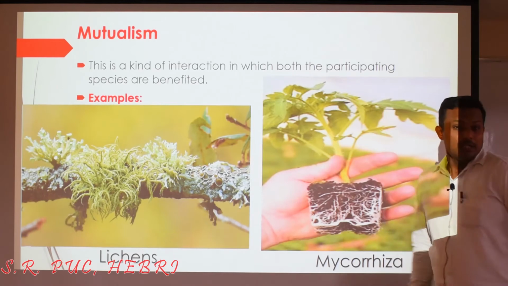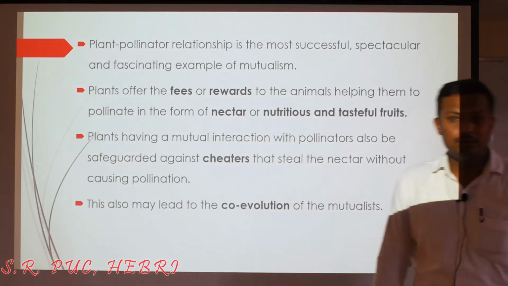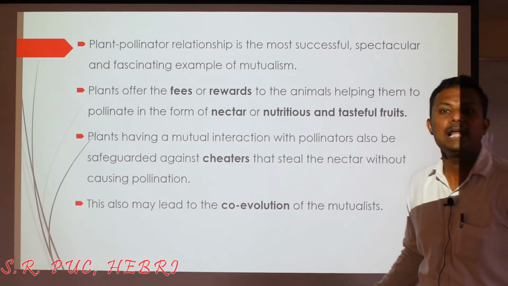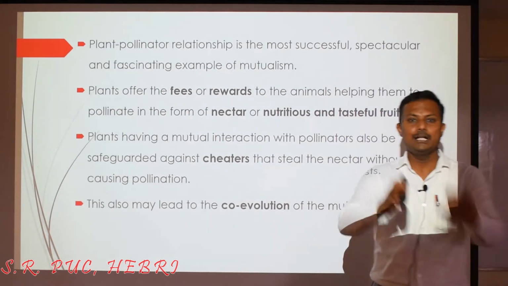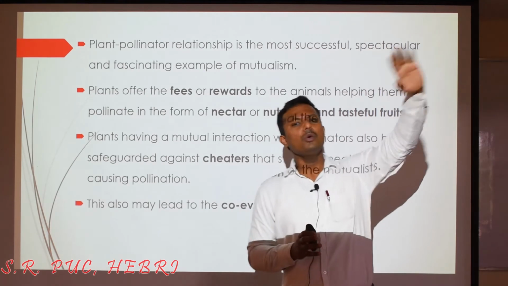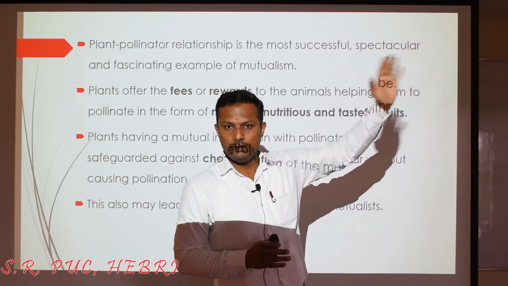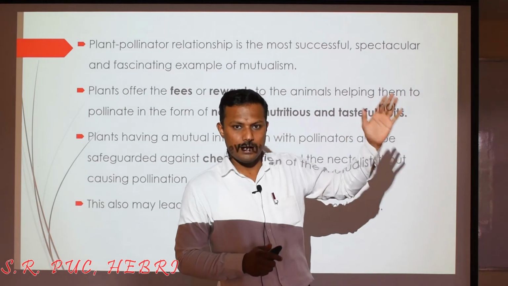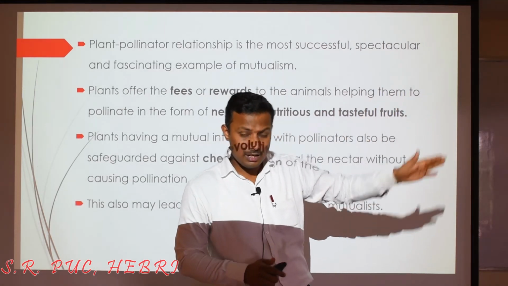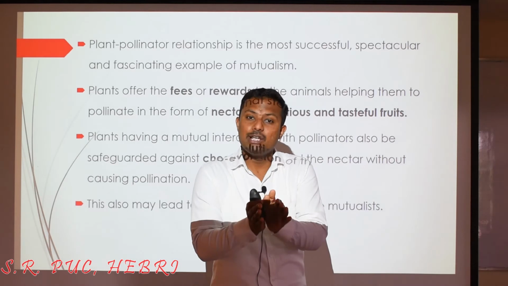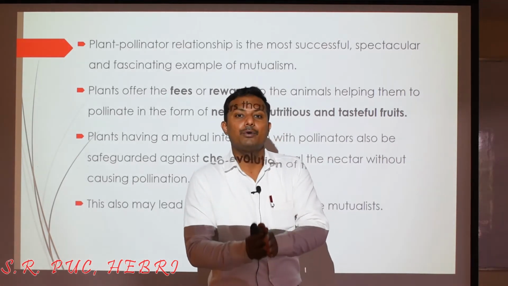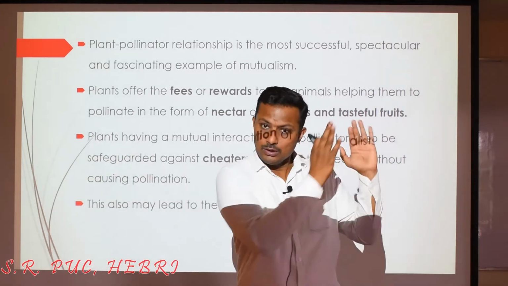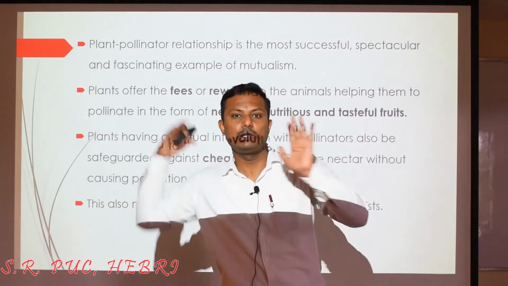And so, another aspect of mutualism, another best example here, is the plant pollinator relationship or plant pollinator interaction. Again, going back to the second chapter, you have learnt about different types of pollinations. You know what is a pollination, right? I need not repeat the pollination process here. You know that pollination is getting carried out by what? Two different types of agents, broadly classified into abiotic and biotic pollinators.